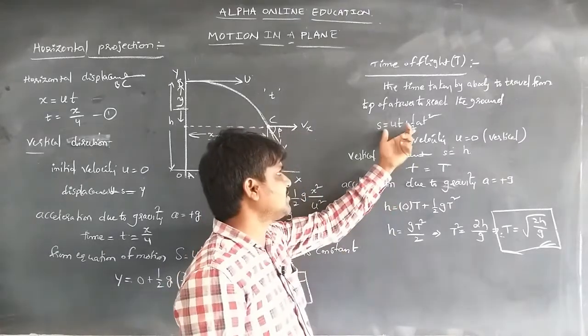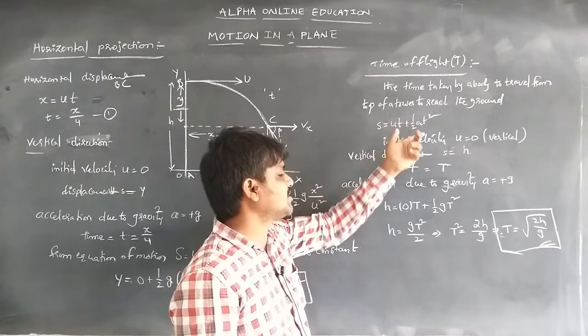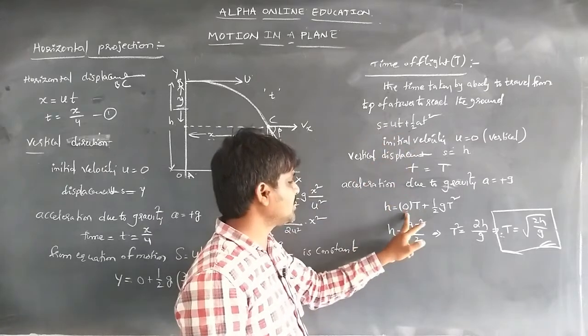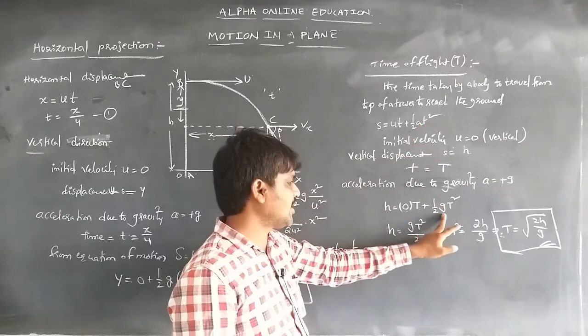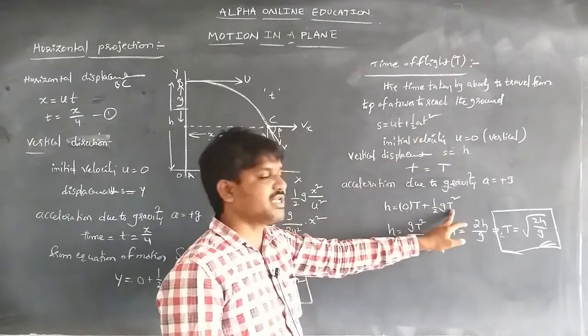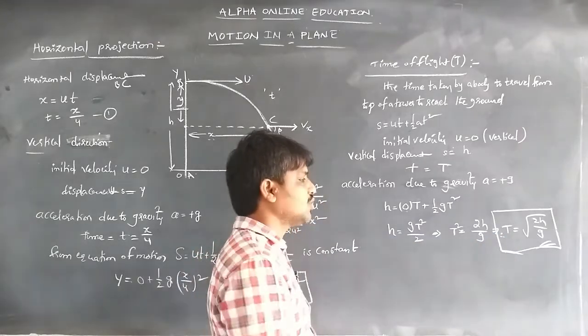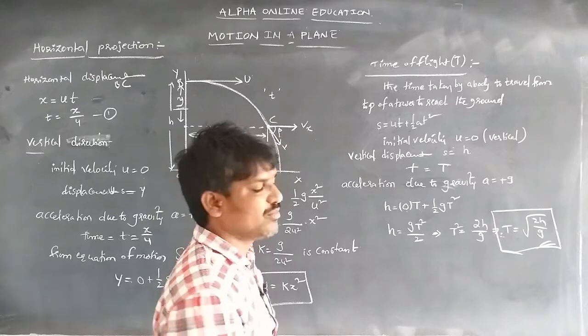From this relation, we substitute those values in the kinematical equation of motion, that is s = ut + ½at². So s = h, u = 0, a = g, and t is the time of flight. By calculating this, we get t = √(2h/g). That is the equation for the time of flight.